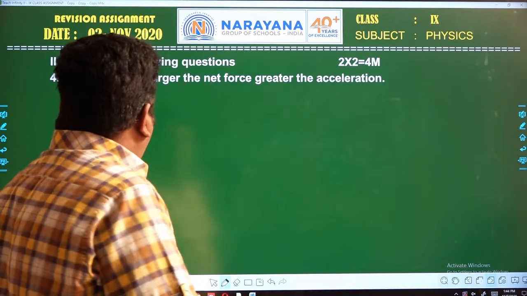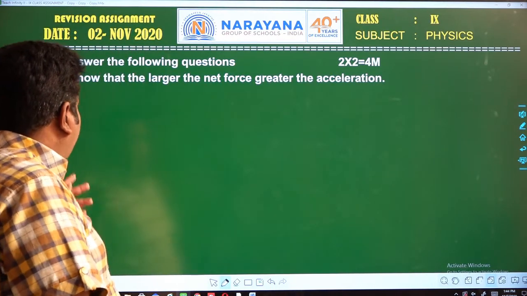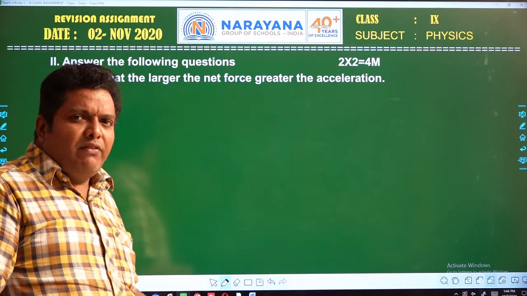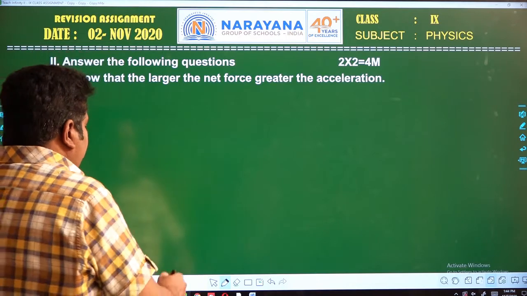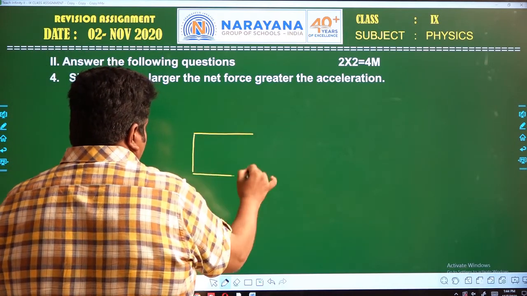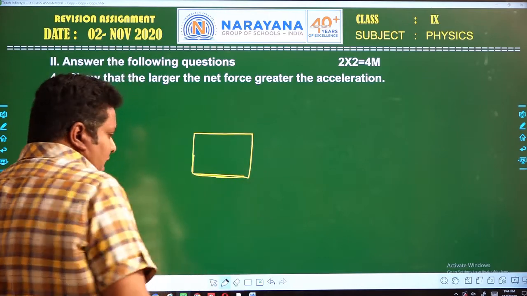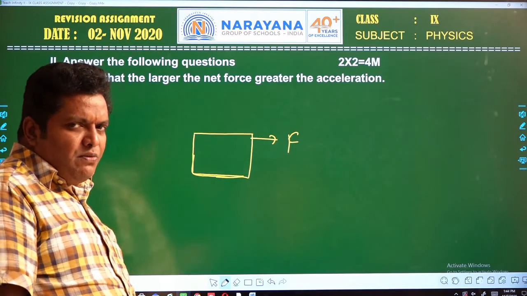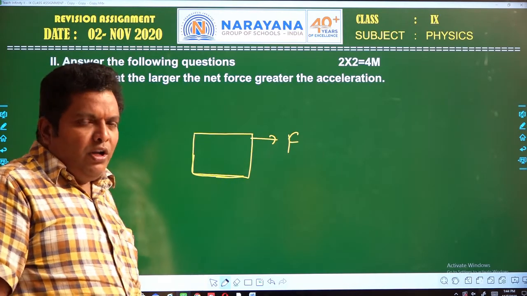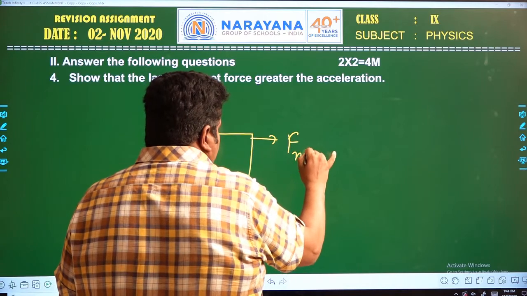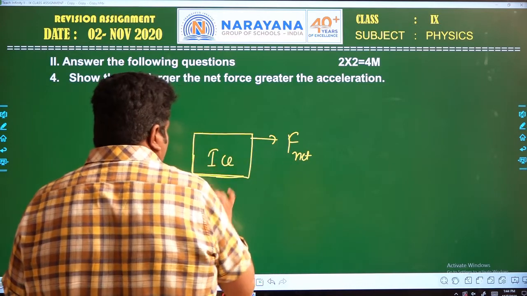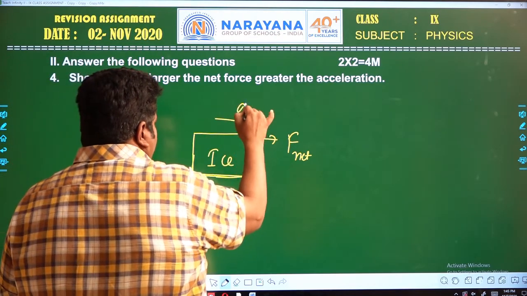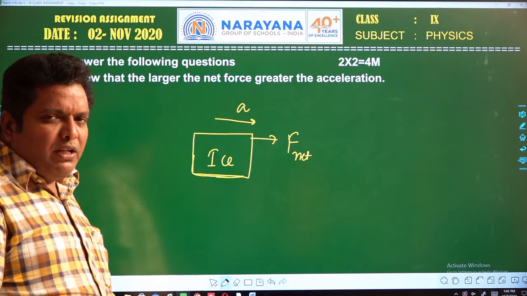Now the fourth question. Show that the larger the net force, the greater the acceleration. Let us see the ice box. When you apply some force on an ice box, what happens? Initially, the friction force comes into play and the ice box will not move. If you increase the net force on the ice box, it starts sliding, which means it accelerates.